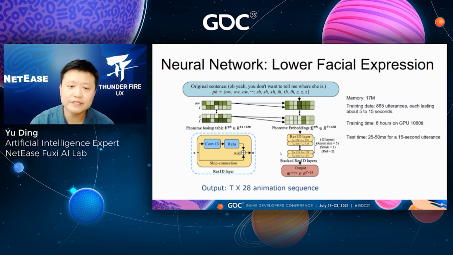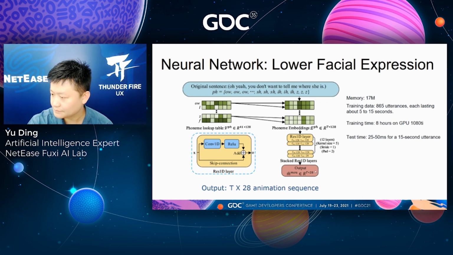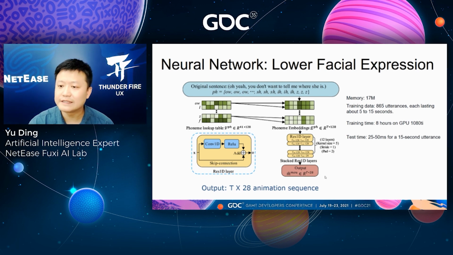The output is a 28-dimensional sequence, which lasts T frames. Specifically, T is 30 frames in our work. The training data consists of 865 utterances, each lasting about 5 to 15 seconds.